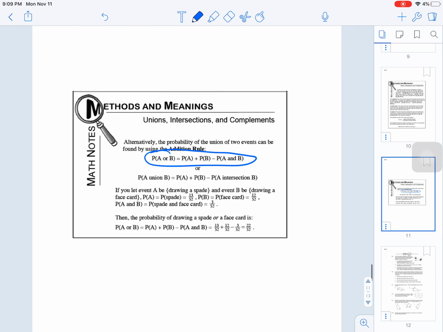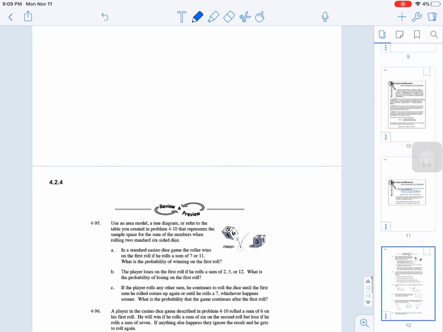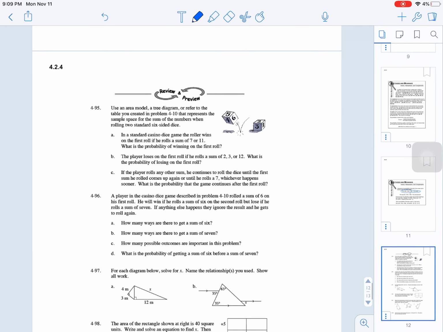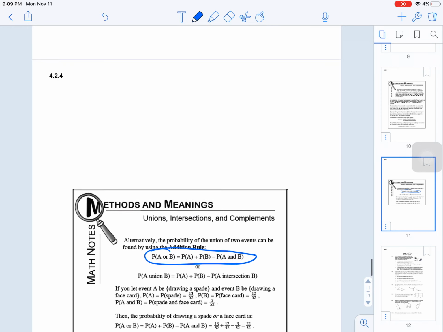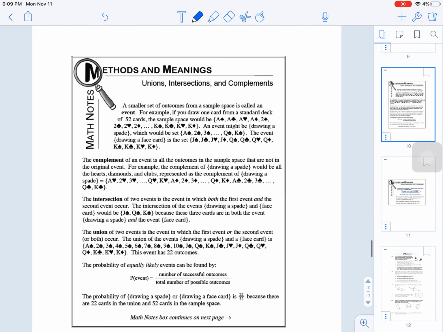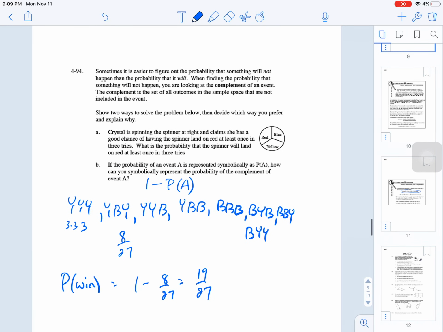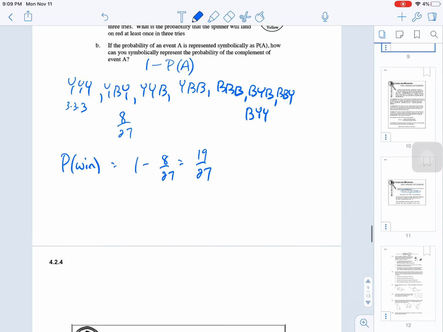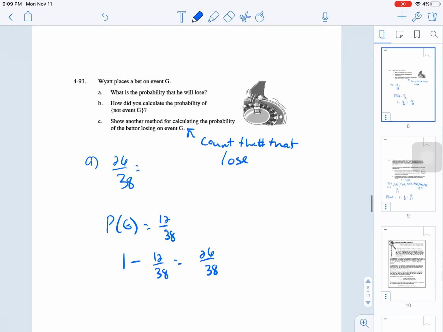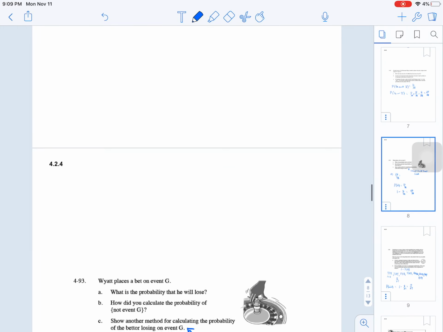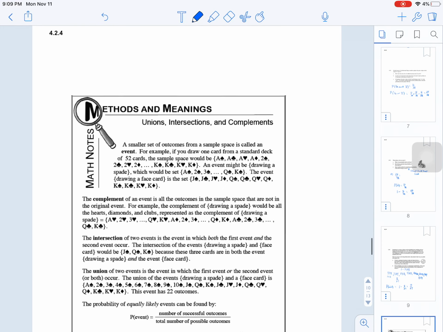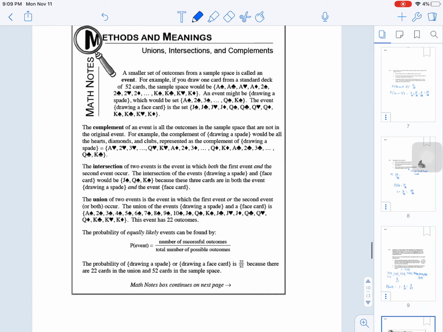Okay, so you got time to work on some homework now. You guys have got the double. You got 423 and 424. You should have plenty of time. Don't just copy down answers. Get some work done. You can come see one of the math teachers for help if you need it. Okay, but hopefully it made sense. You can go back and listen to it again. You can ask us questions. Just make sure that you're good with it. Cool? All right, sounds good. See you later.